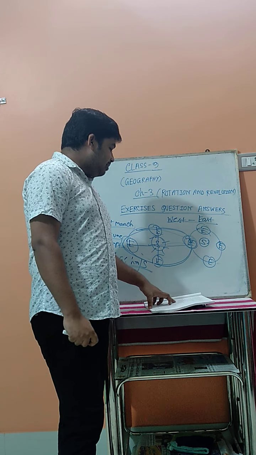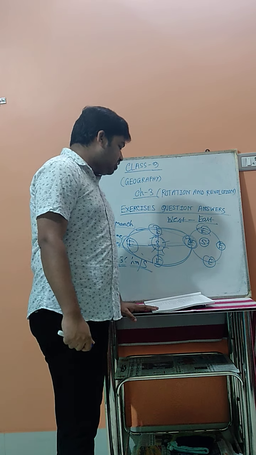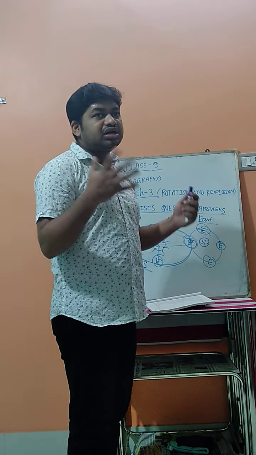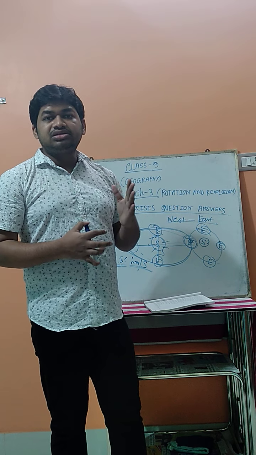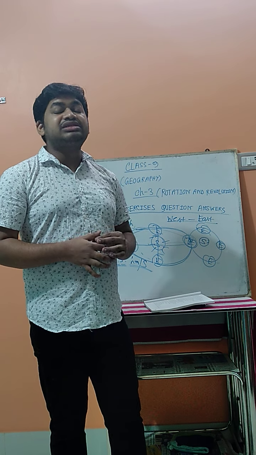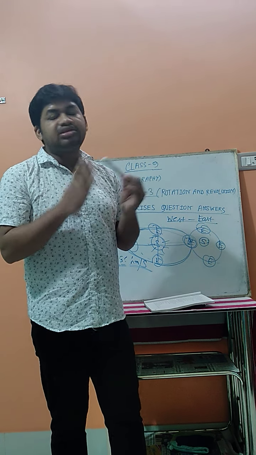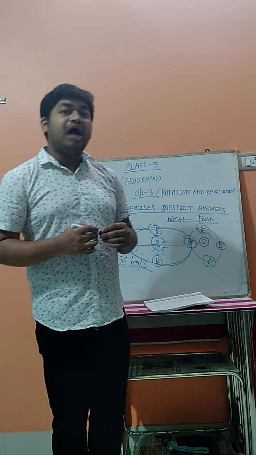Third one, what are the main observations noticed over the course of earth's revolution? What are the things that we notice due to the earth's revolution? First of all, the solstice and equinox. These are the two main things that we notice due to the earth's revolution.